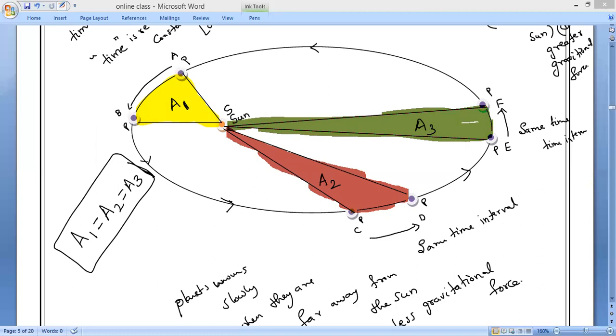Then the lines joining the sun and the planet at these positions are.